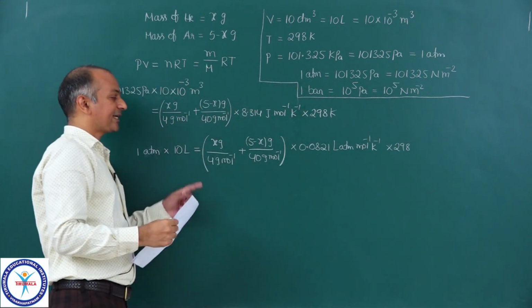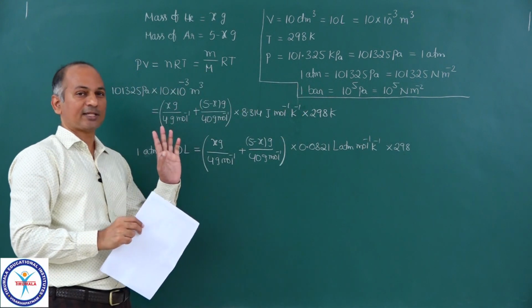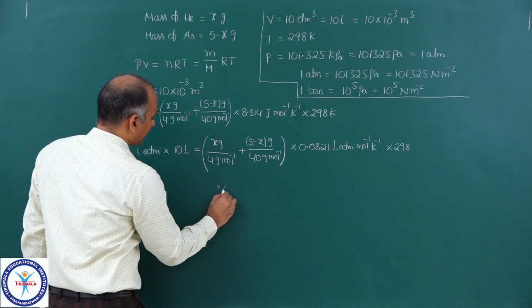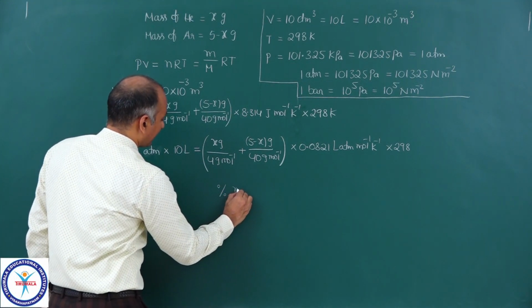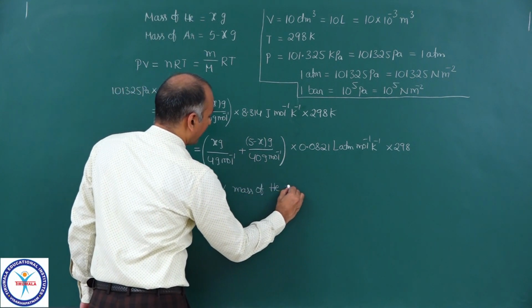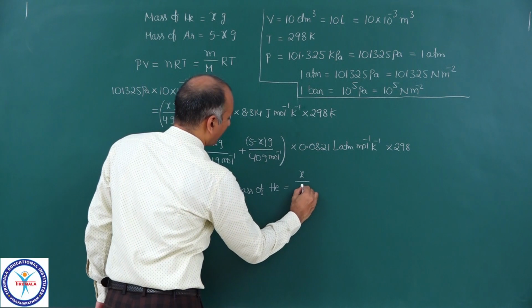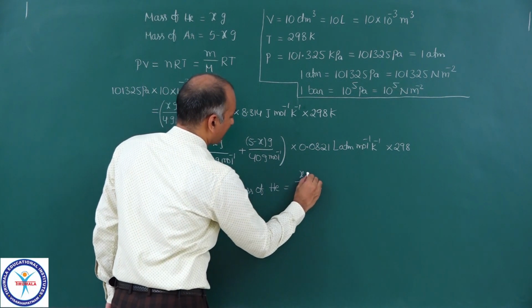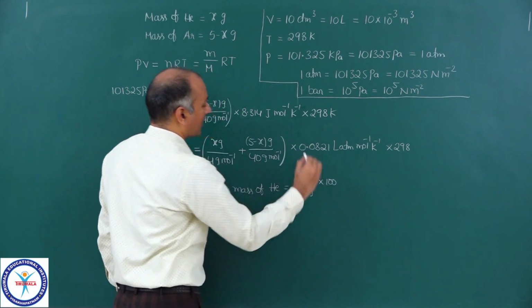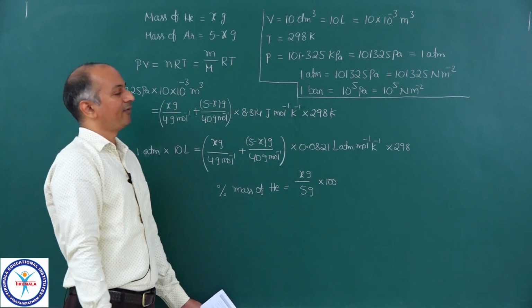Now you solve this expression or that expression, you will get the same value of X, and mass percentage of helium, which he is asking, that is equal to X upon 5 is the total mass, X grams upon 5 grams into 100. Now this is the final expression and you will get the answer.